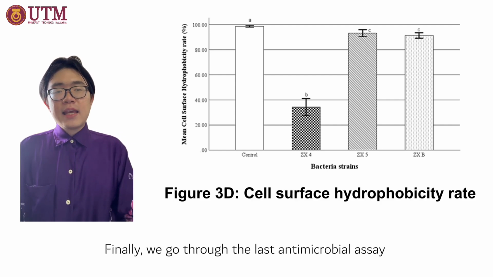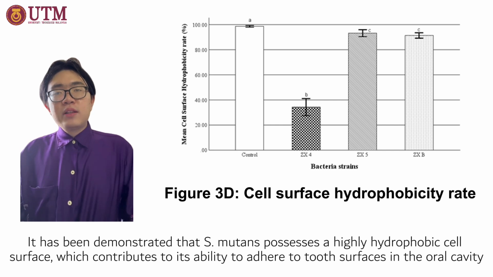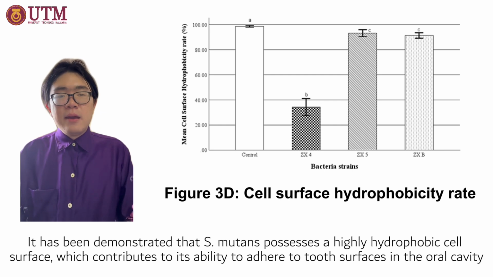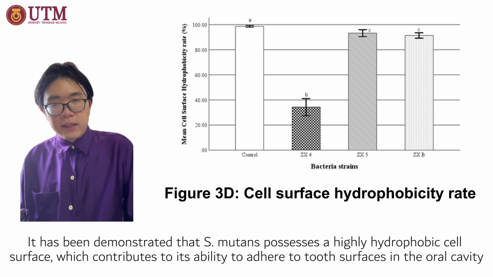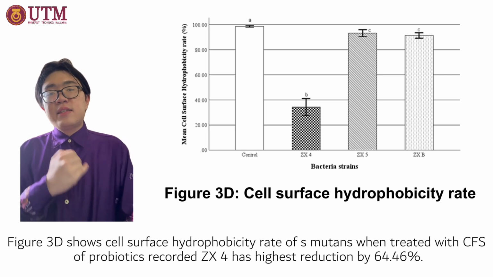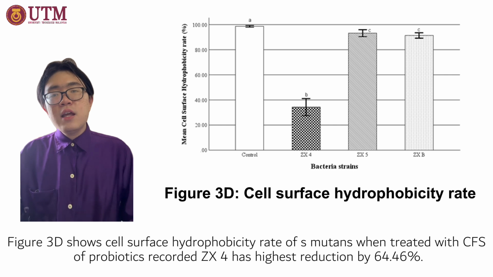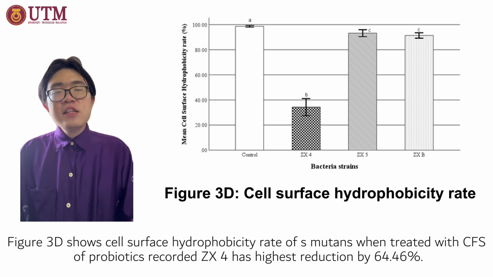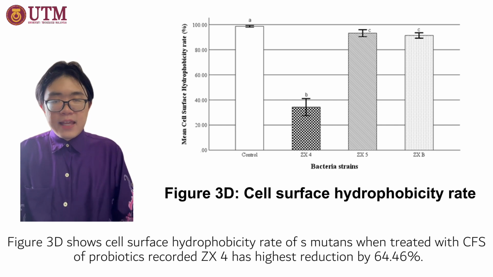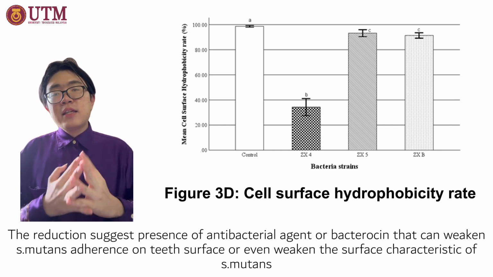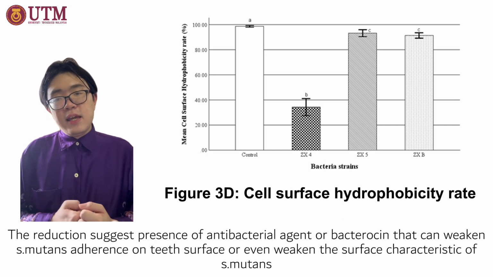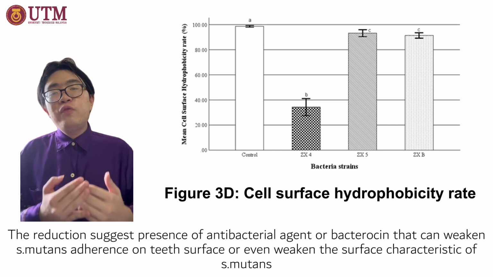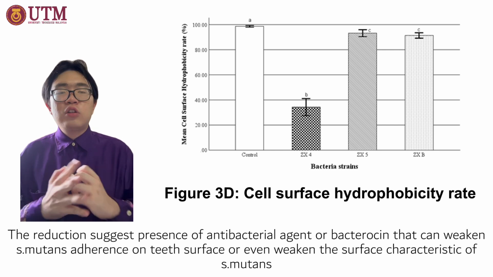Finally, we go through the last antimicrobial assay. It has been demonstrated that Streptococcus mutans possesses a highly hydrophobic cell surface, which contributes to its ability to adhere to the tooth surface in the oral cavity. Figure 3d shows the cell surface hydrophobicity rate of Streptococcus mutans when treated with CFS of the probiotic, and it recorded that ZX4 has the highest reduction, by 64.46%. The reduction suggests the presence of an antibacterial agent or bactericide in the probiotic that can weaken Streptococcus mutans adherence on the teeth surface or even weaken its surface characteristics.